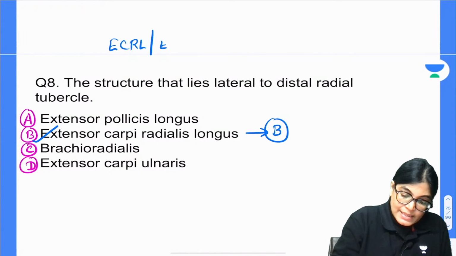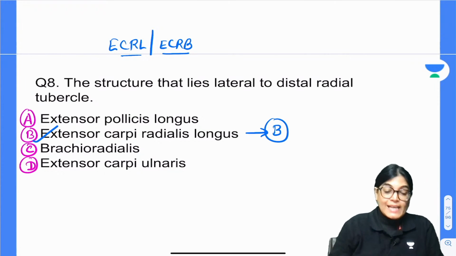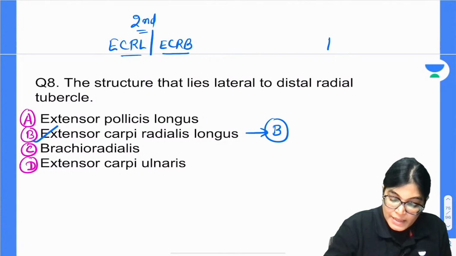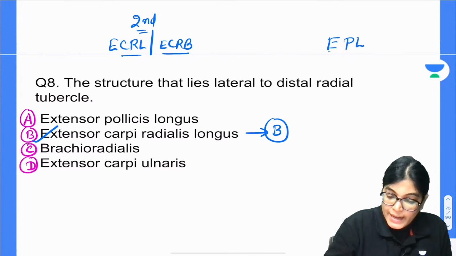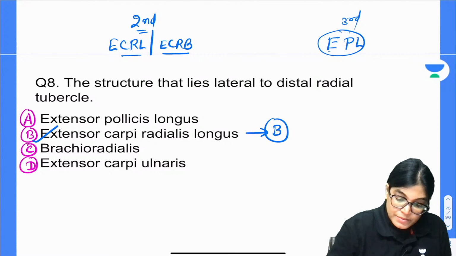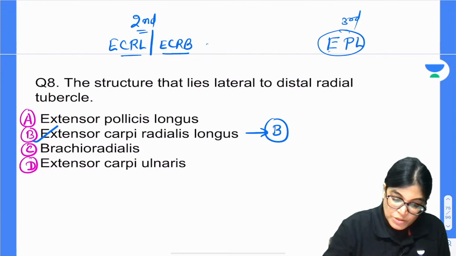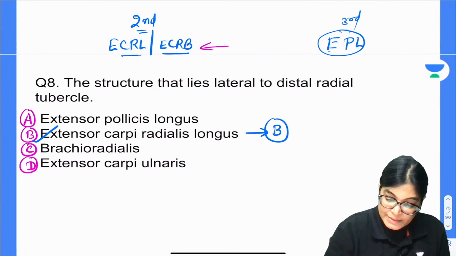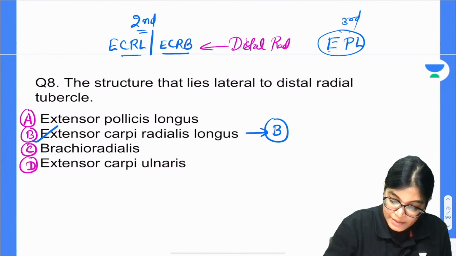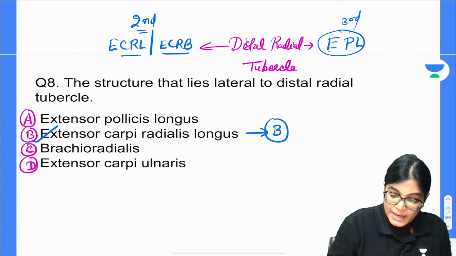Actually, ECRL and ECRB are the two tendons of the second extensor compartment, and EPL is the third extensor compartment tendon, and the distal radial tubercle is located in between these two structures.